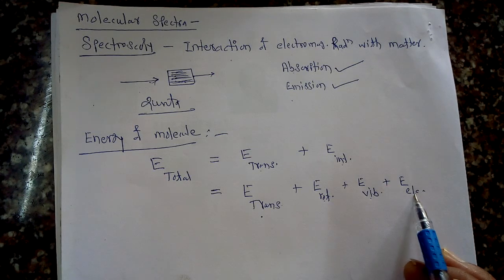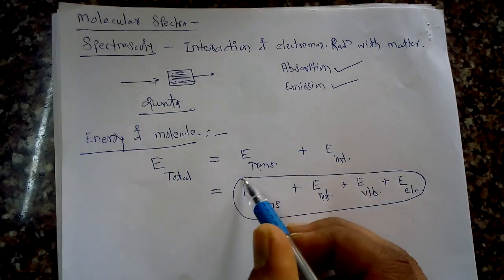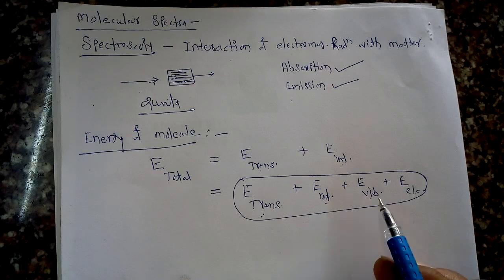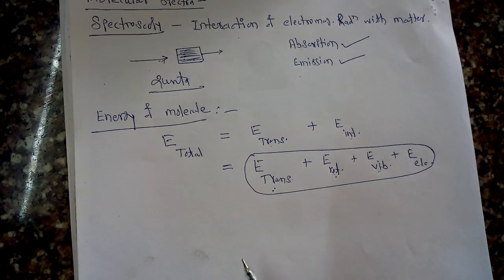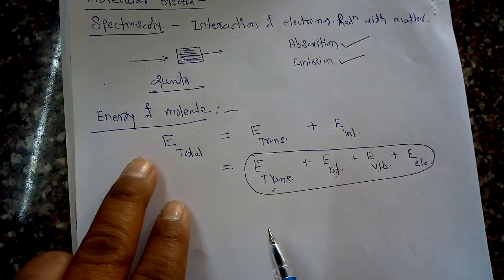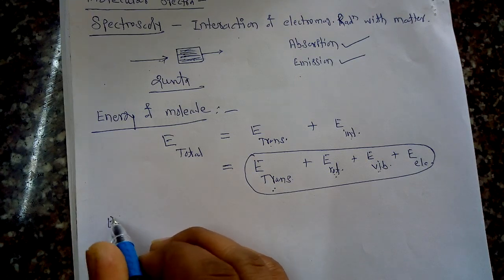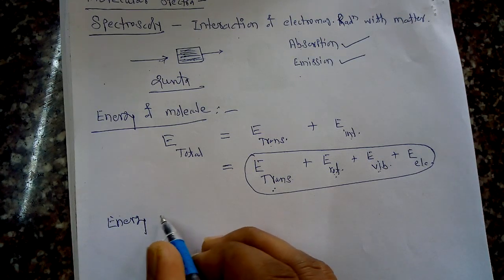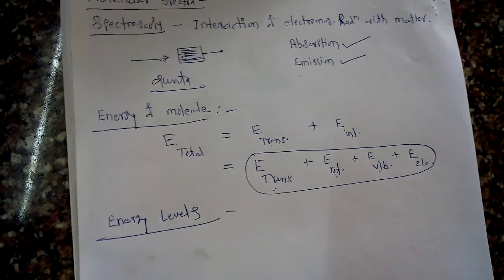So the total energy of a molecule is the summation of these four different types of energies: translational, rotational, vibrational and electronic energy. Whenever we want to discuss or study a molecular structure, we must know the different energies of a molecule. These energies of a molecule are present in the form of different energy levels.